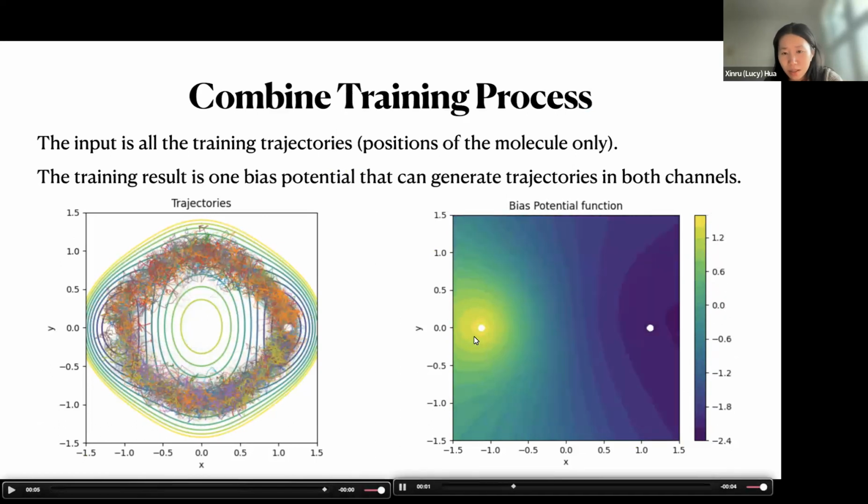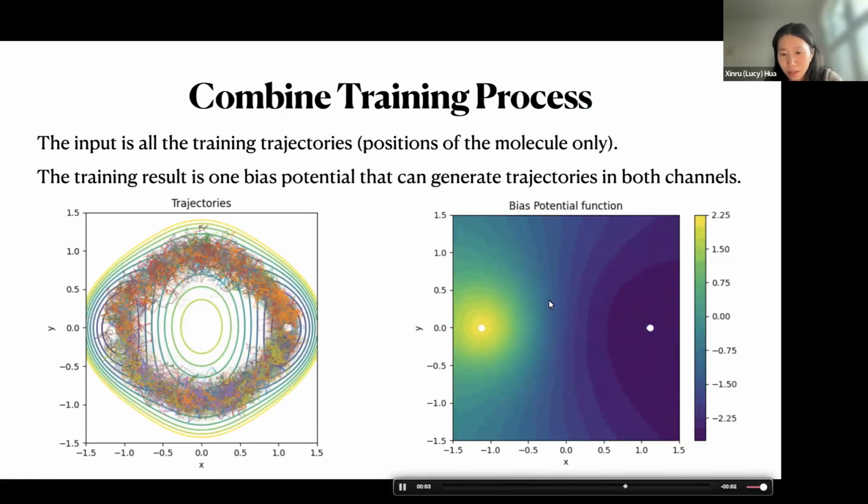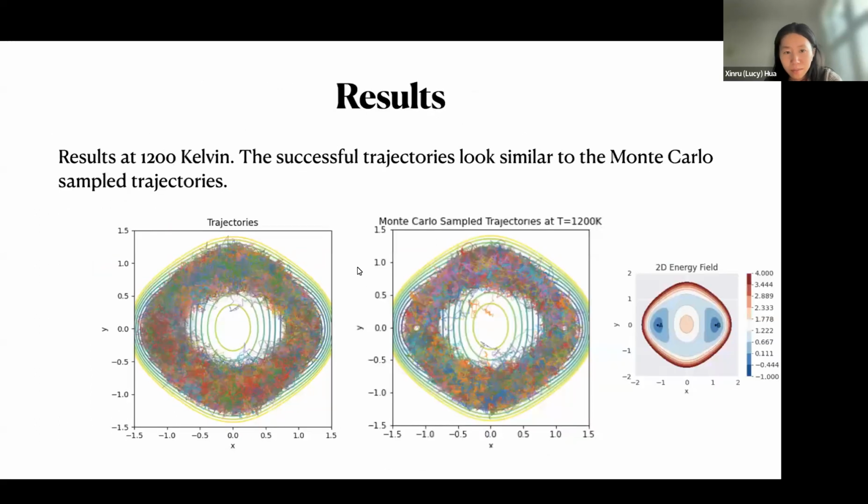The second part is how the bias potential evolves. It will move from a randomly initialized bias potential to a potential function that will move the molecule from A to B effectively. And here are the comparison results between the trajectories. The left-hand side is the trajectories sampled by our method, and the right-hand side is the Monte Carlo sampled trajectories.